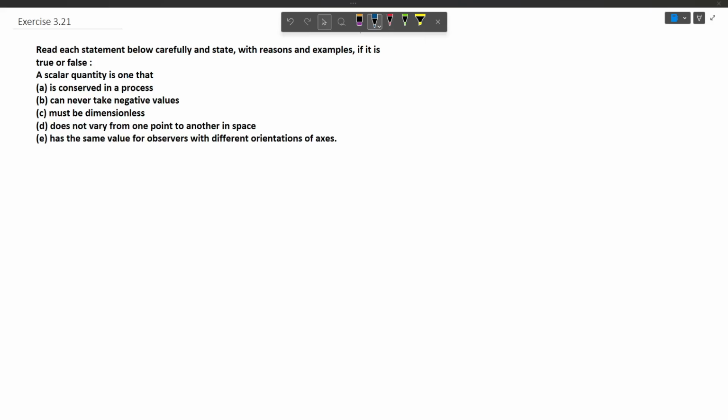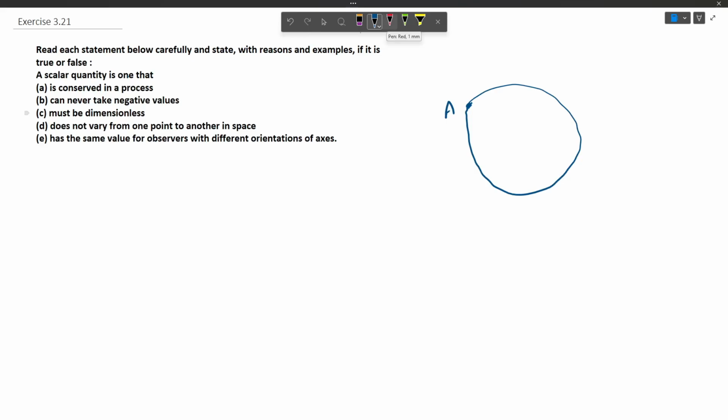So this statement means that, let us take a case of a moving particle. It starts from a position in some space coordinate. It starts from A, and after traveling, it again returns to A. Now this is a whole process because the initial and final positions are the same. Now for a scalar quantity, it is asking if it is conserved or not.